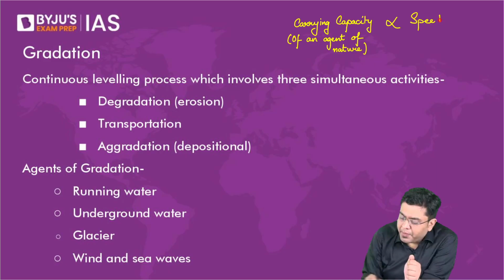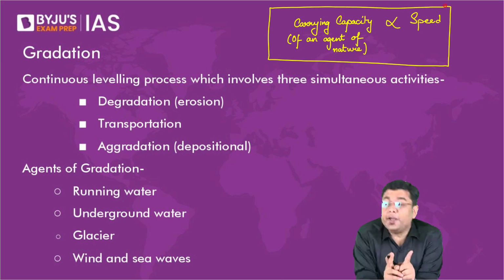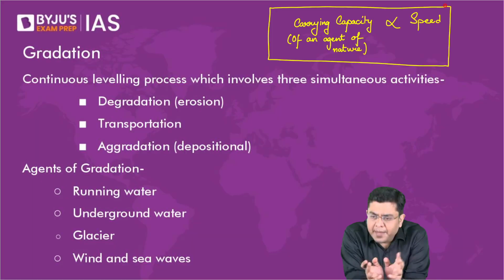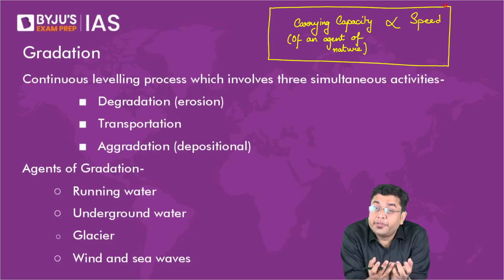Always remember this. If the speed of any agent of nature is high, it will be able to carry a lot of material. If the speed is slow, it will start depositing the material.